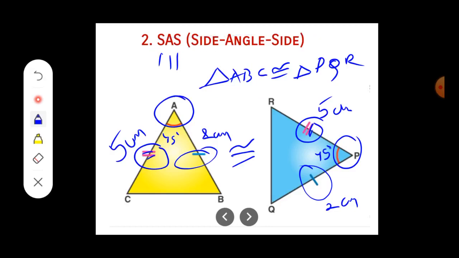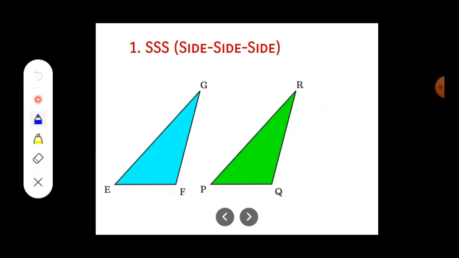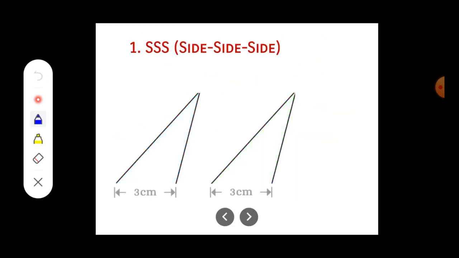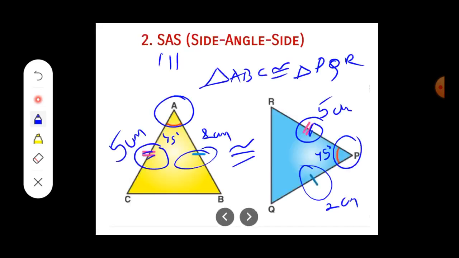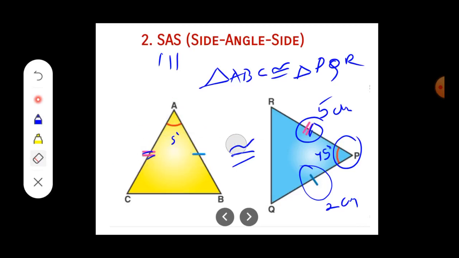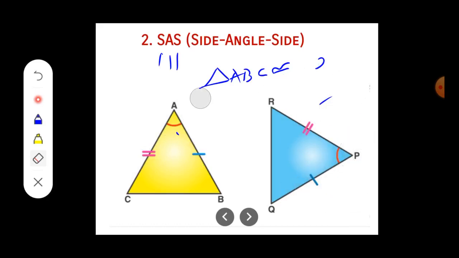Till now we have discussed two criterion rules. Previously we discussed side, side, side: when all three sides of the corresponding triangles are equal, we say it is the SSS rule. Next, if two sides and one angle are equal of the corresponding triangles, we say it is SAS, that is, side, angle, side criterion rule. Okay, dear, I hope you have understood. I want you all to understand this in a very neat and clean manner without any doubt.